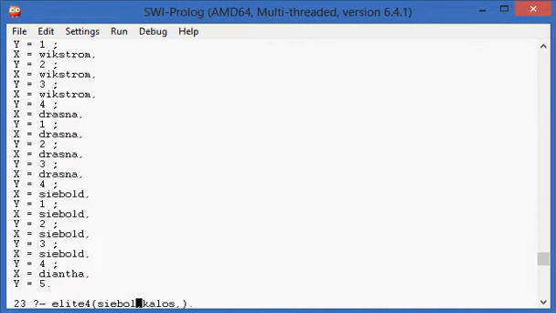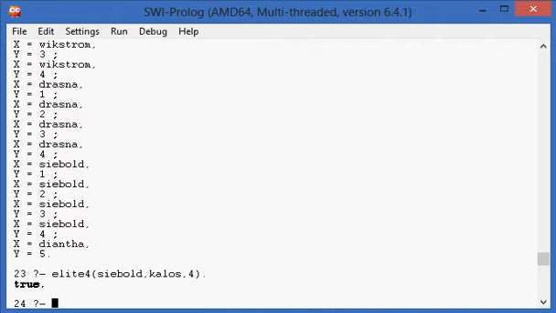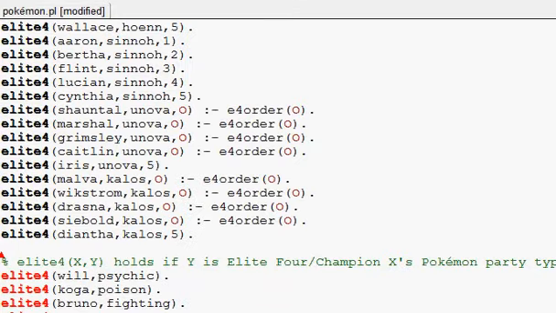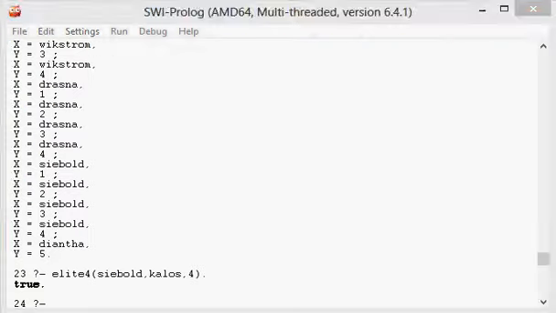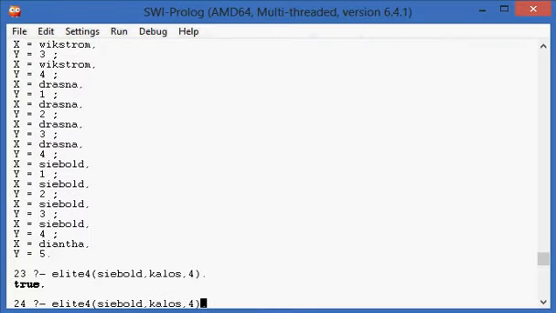Is Seabold the 4th? True, because he could be. So that's that. Now again, here are the types with the two element form of the predicate. Now, unfortunately, you can't get a list of all of the types within a given region directly. You'd have to know all of their names first. But we can do this.